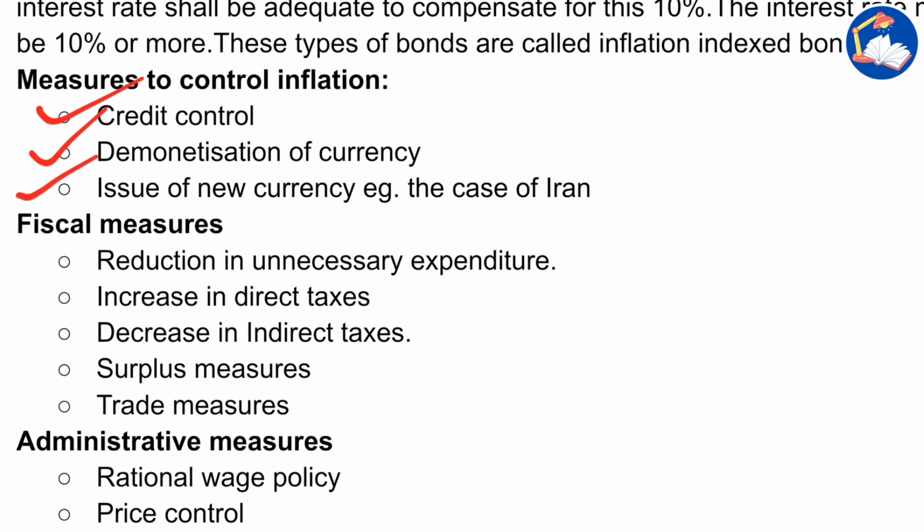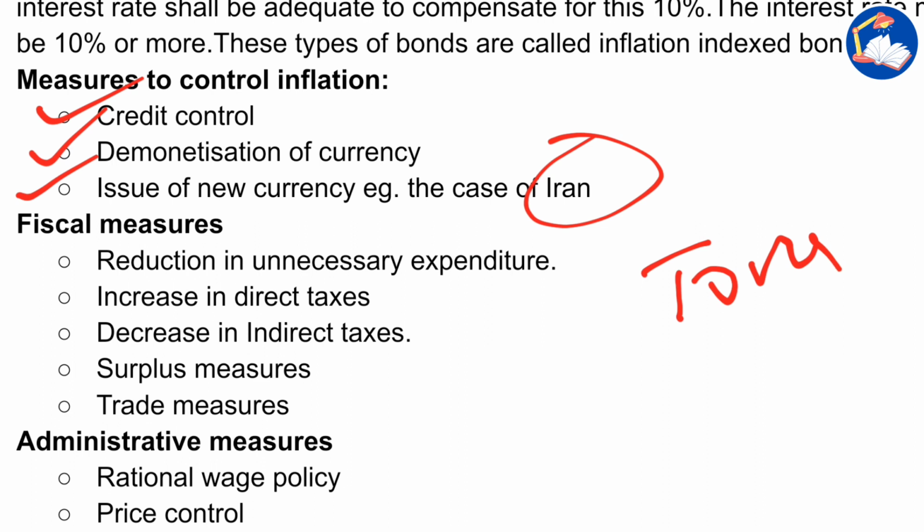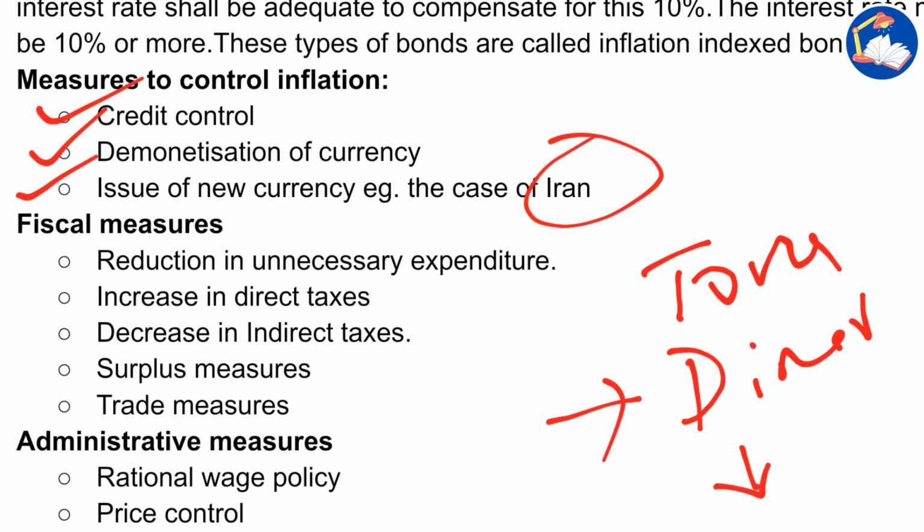Issue of new currency in the case of Iran. In the case of Iran, you know what happened? I don't know exactly the name of the currency, but I think it's Thoran or something. Earlier it had, I think, dinar. Say, as an example, dinar. I am not sure about the name of the currency. So earlier it was dinars, and when the US imposed sanctions on Iran, the value of dinar fell.